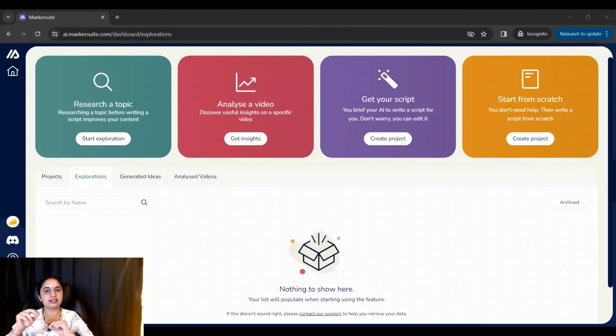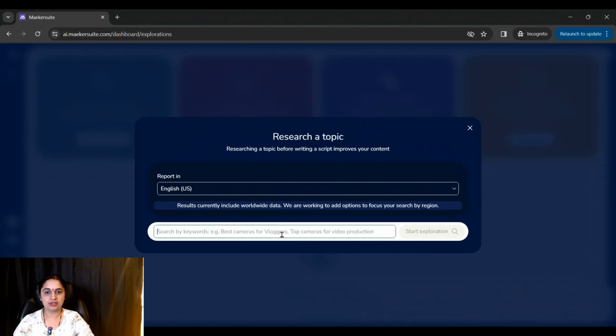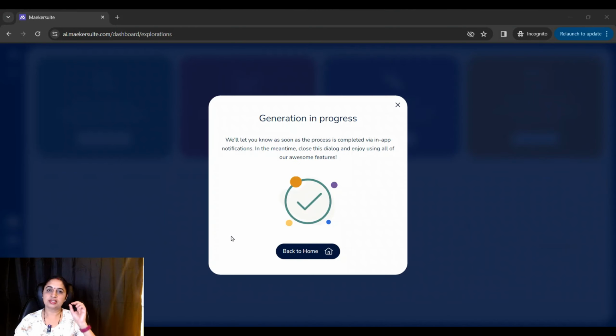What you see on my screen here is MakerSuite's dashboard. All you need to do to research a topic is click on the green box here for start exploration, and in this case I'm starting an exploration for how to lose weight in 4 easy steps. All you need to do is start this exploration and let AI do the heavy lifting for you.